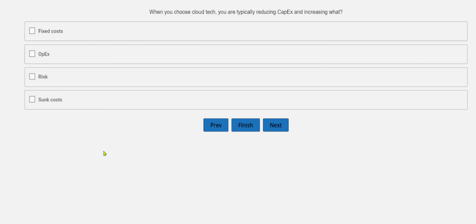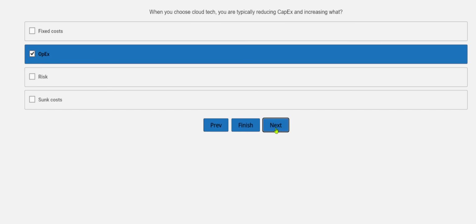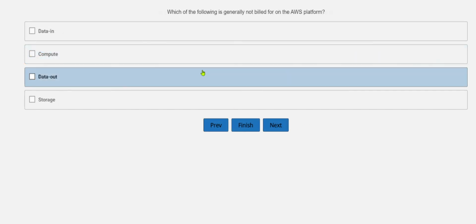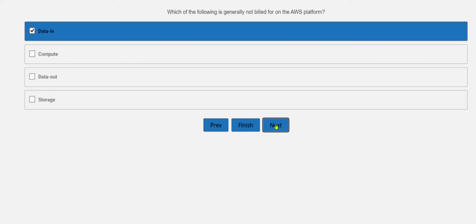When you choose cloud tech, you are typically reducing capex and increasing what? So yes, you are increasing the opex, I think the easiest one. Which of the following is generally not billed for on the AWS platform? So let's understand this. The options are data in, compute, and data out. So again, data in seems to be the correct option over here.